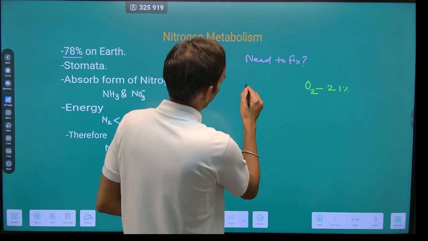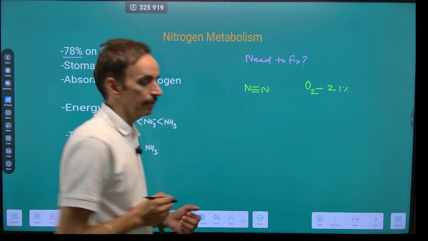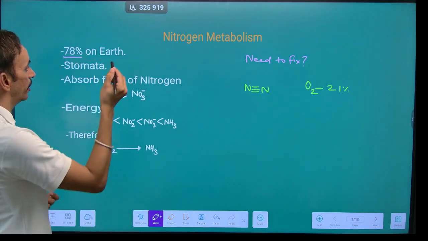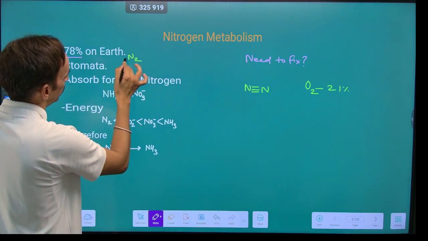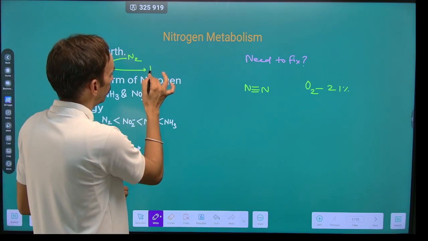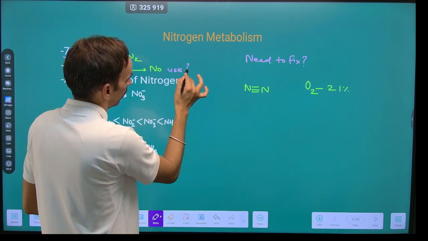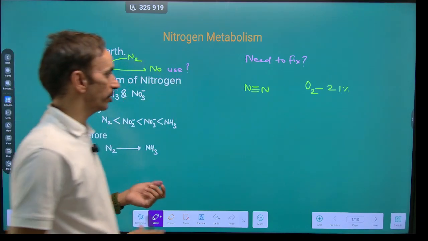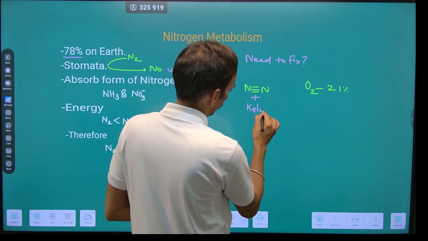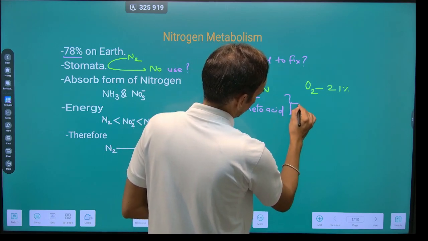There is a triple covalent bond present between the nitrogen atoms which form dinitrogen. This nitrogen is able to enter into the plants through the stomata, but it is of no use. Why? Because this nitrogen does not have sufficient energy that can be added onto the keto acid to convert it into amino acids.